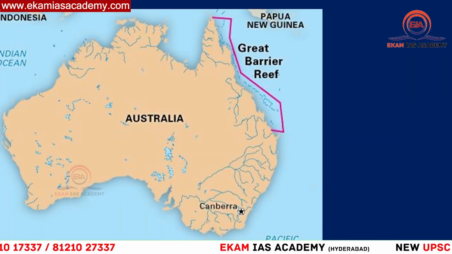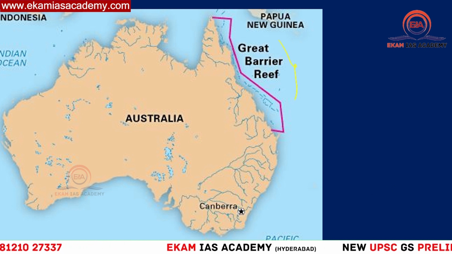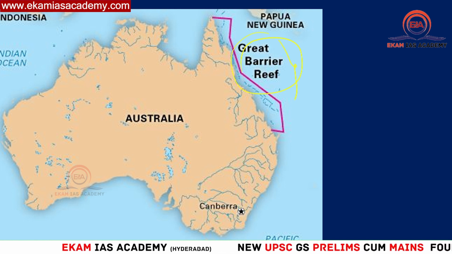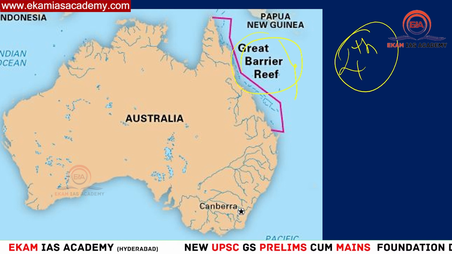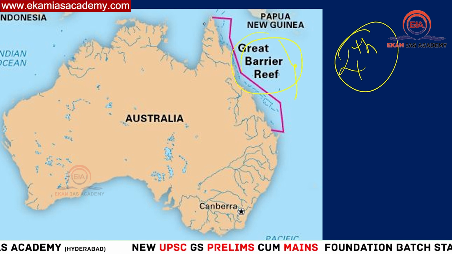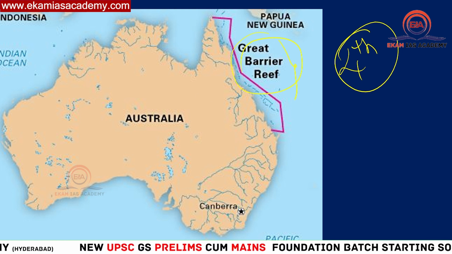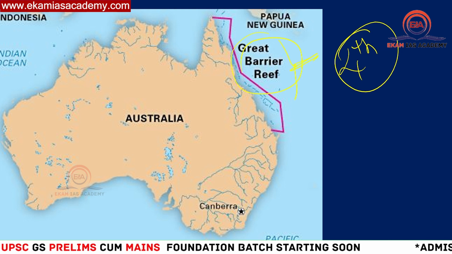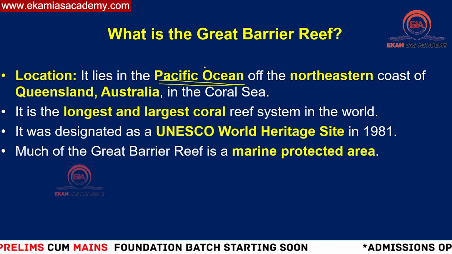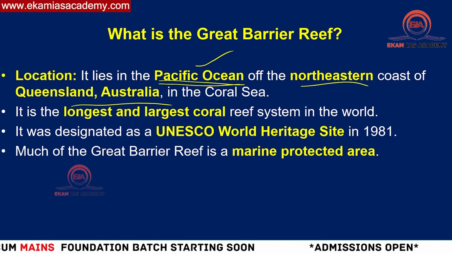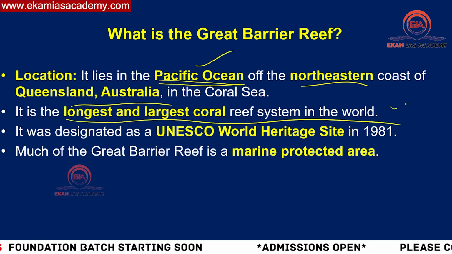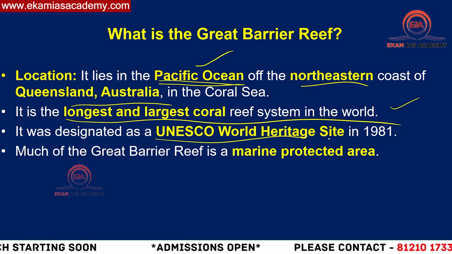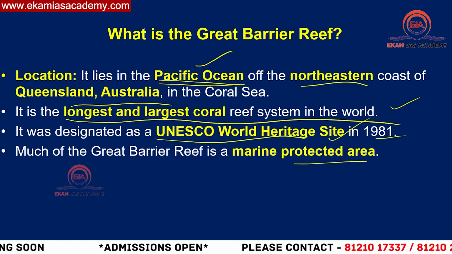Then we will also look into the Great Barrier Reef. As I told you in the beginning, based on the study conducted in the Great Barrier Reef region, we have understood that the fourth mass extinction is taking place. Where is the Great Barrier Reef located? In the northeastern coast of Australia, especially in Queensland. This area is called the Coral Sea because of the presence of the Great Barrier Reef. It is part of the Pacific Ocean, and it is the largest coral reef system in the world, as I told you in the beginning. It was designated a UNESCO World Heritage Site in 1981, and it is a marine protected area.